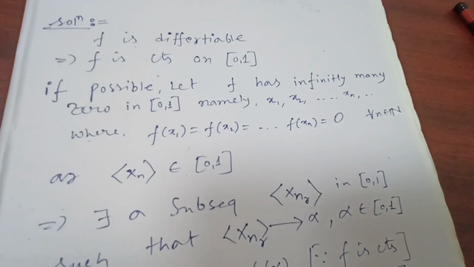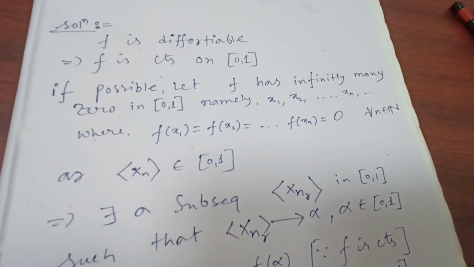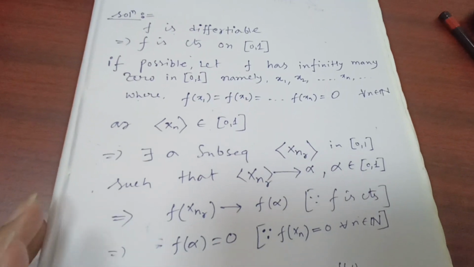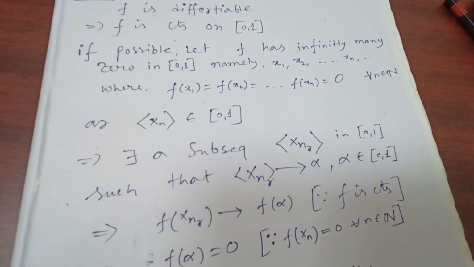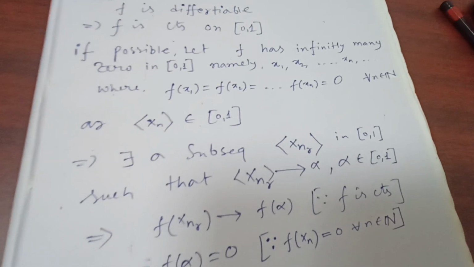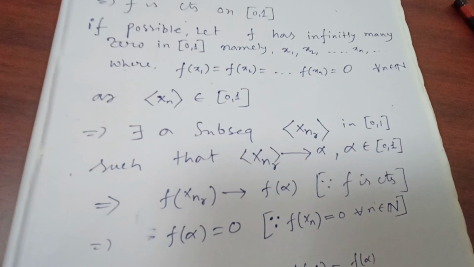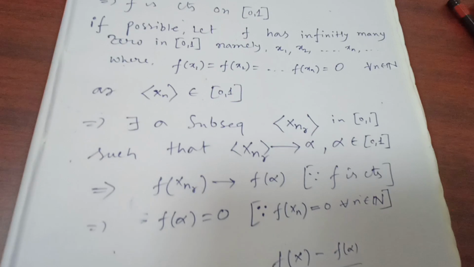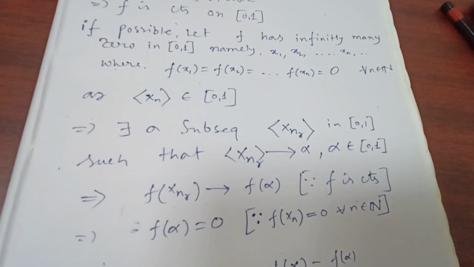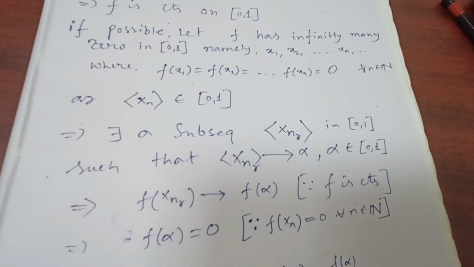Therefore, by the Bolzano-Weierstrass theorem, there exists a subsequence of xn which converges to some alpha which belongs to the closed interval [0, 1], which implies that f(x_nr) converges to f(alpha), because f is continuous. We are just applying the sequential definition of continuity, which implies that f(alpha) = 0, because f(x_nr) is 0, because x_nr is a subsequence of xn.